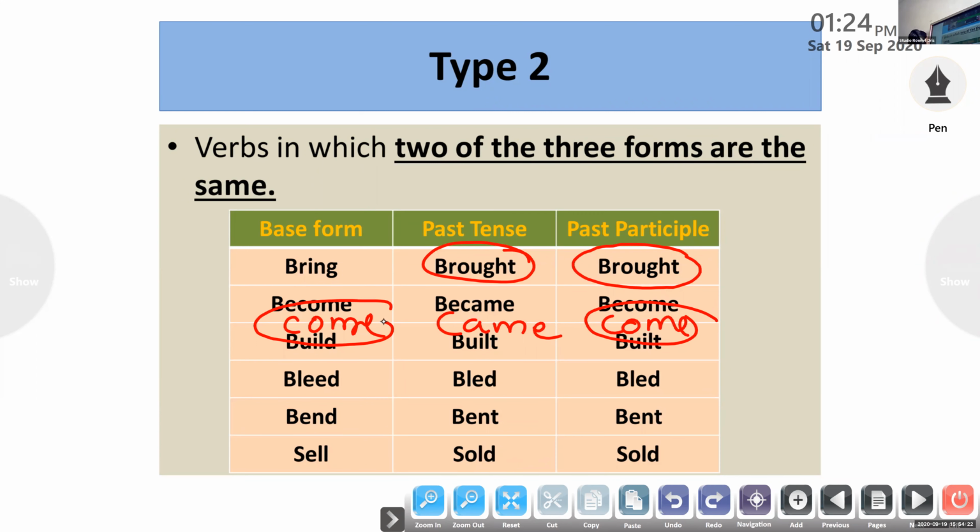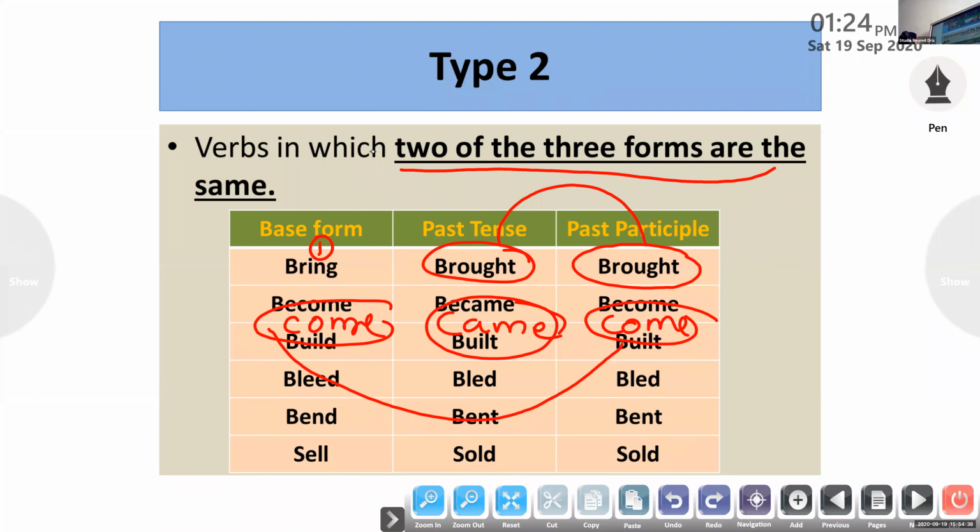In bring, the base form is different, but past form and past participle form are same. In come, the base form and past participle form are same, only came is different. This is the second type of irregular verb.